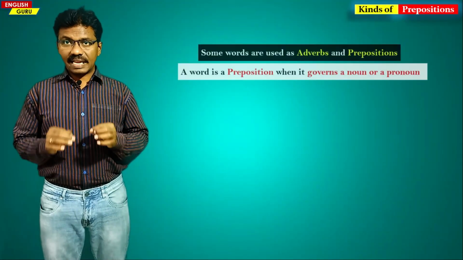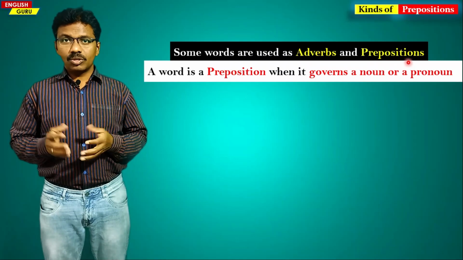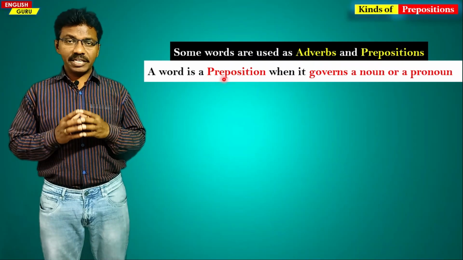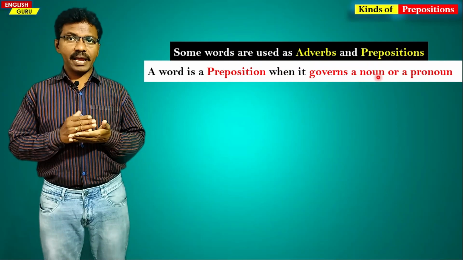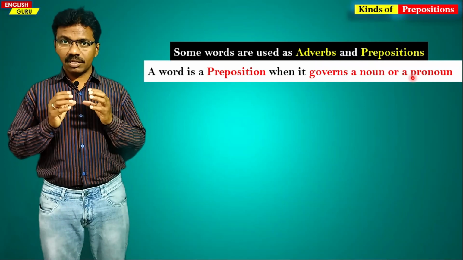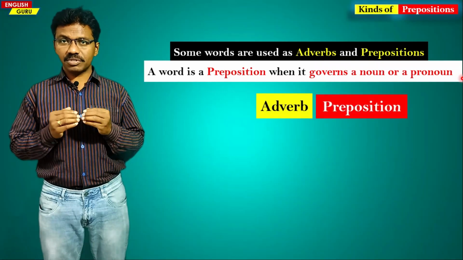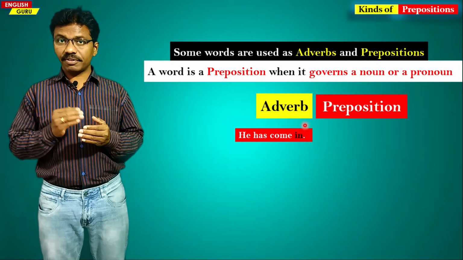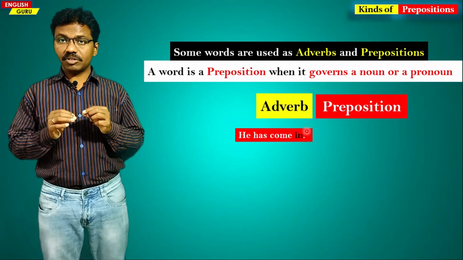Some words in English language are used as adverbs and prepositions also. So how can we discriminate them? When a word is used as a preposition, it is normally governed by a noun or a pronoun, and that is a clue by which we can identify a preposition in a sentence. For example, if you see them in sentences, he has come in. In is qualifying come, it's a verb, so in is an adverb in this sentence.